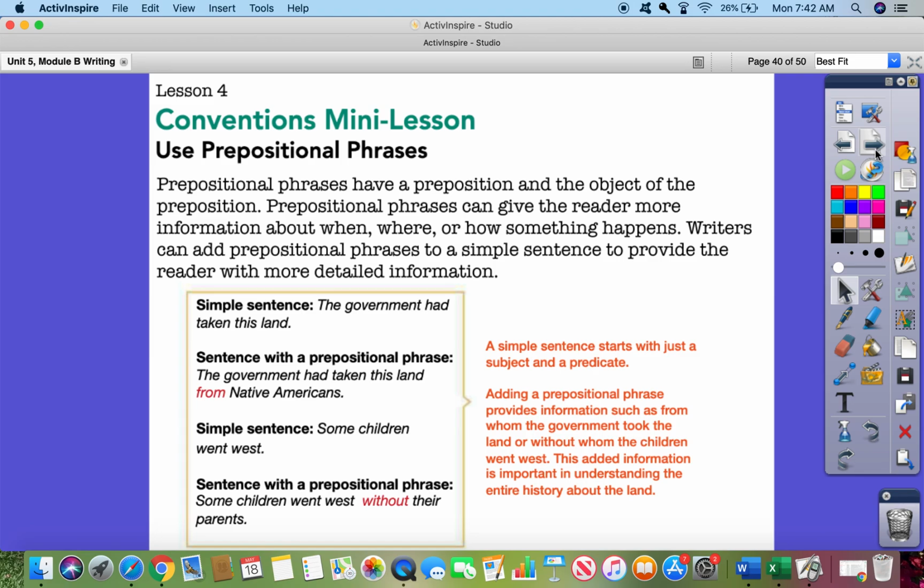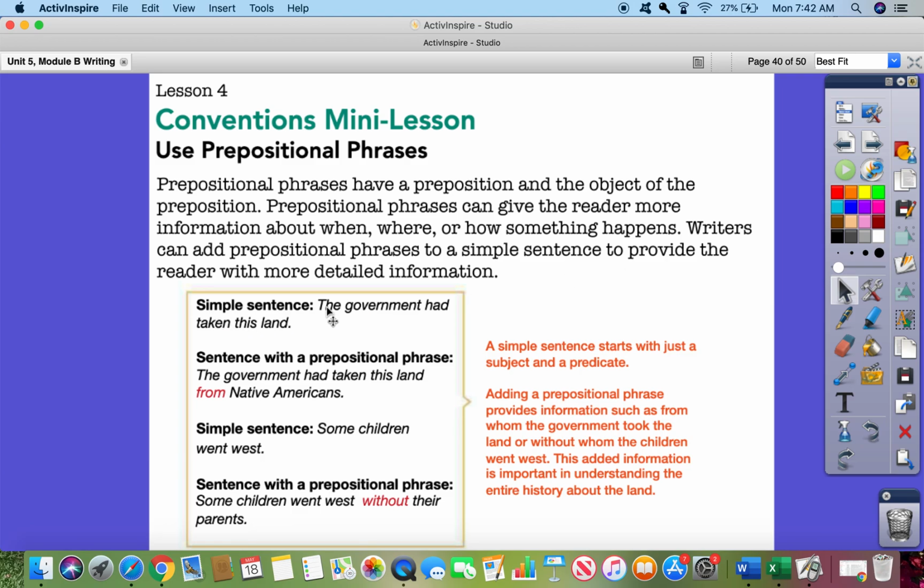Convention's mini lesson. Use prepositional phrases. Prepositional phrases have a preposition and the object of the preposition. Prepositional phrases can give the reader more information about when, where, or how something happens. Writers can add prepositional phrases to a simple sentence to provide the reader with more detailed information.